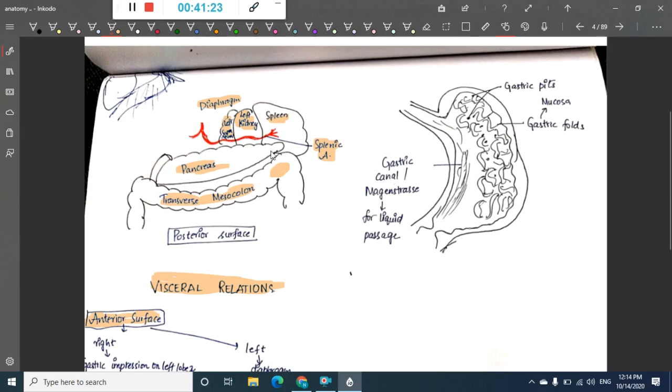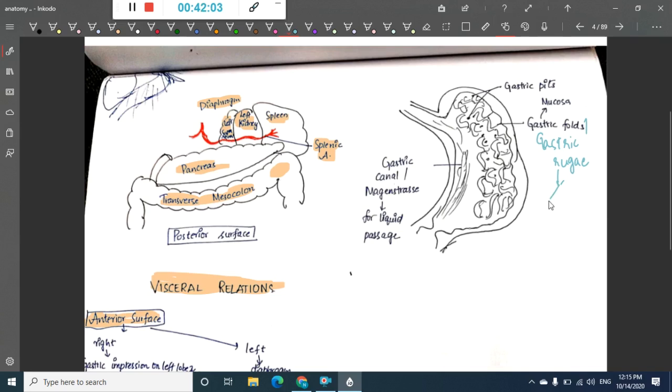Then the interior of the stomach. First we have many gastric folds, also called gastric rugae. What are these gastric rugae? These are the mucosa of an empty stomach, thrown into numerous folds called the gastric rugae. They are longitudinal along the lesser curvature, whereas they are irregular in the remaining part.